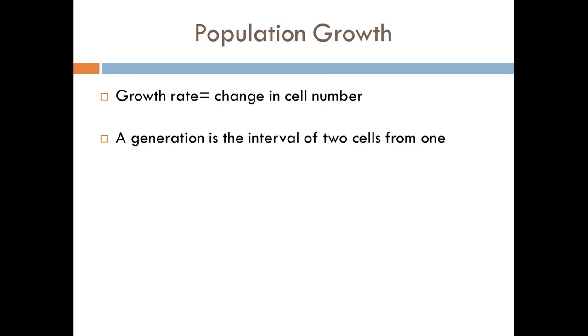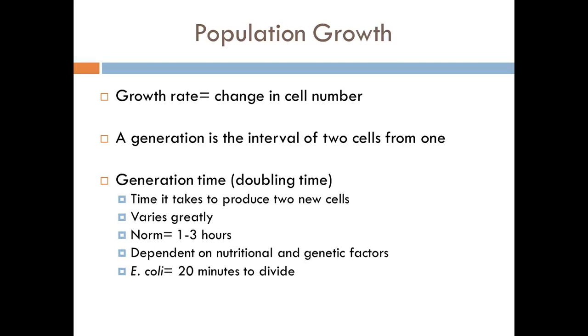A generation is the interval of two cells from one. The generation time, or the doubling time, is the period required for cells in a microbial population to enlarge, divide, and produce two new cells for each one that existed.